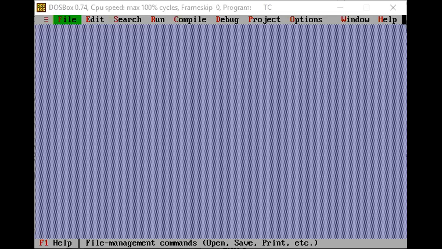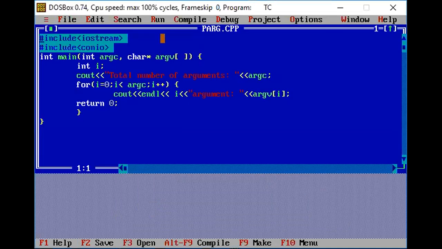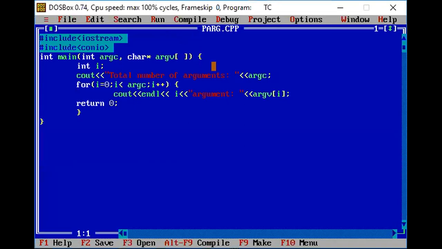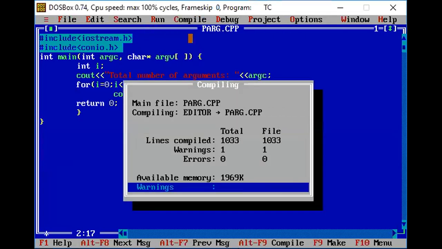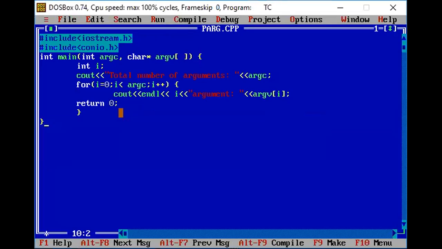Okay. So we'll run the same program that we have just seen with the online compiler. We need to make some changes here. We need to have the .h extension for the header file, and we need to have the getch function. So take this return statement.